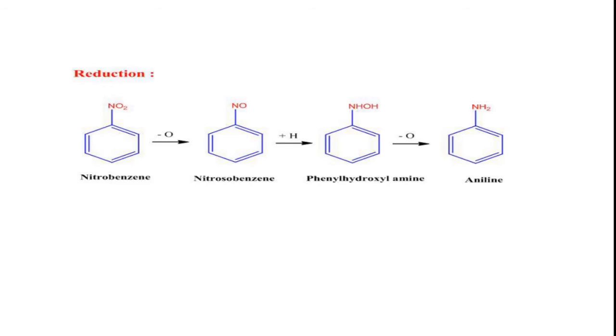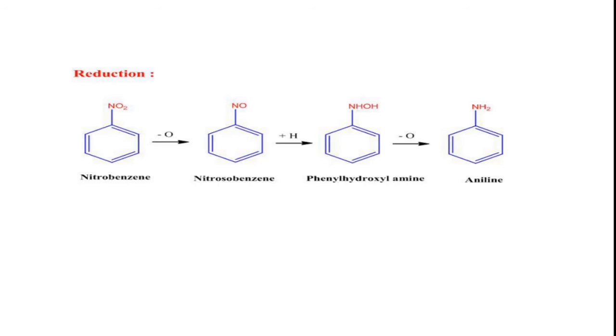This is also a reduction reaction. Further, this phenyl hydroxylamine undergoes reduction to give aniline by removal of oxygen. So these are the variety of products which we will get during the reduction of nitrobenzene.